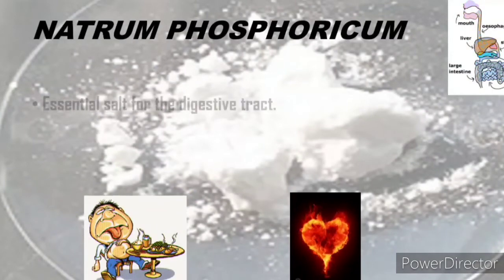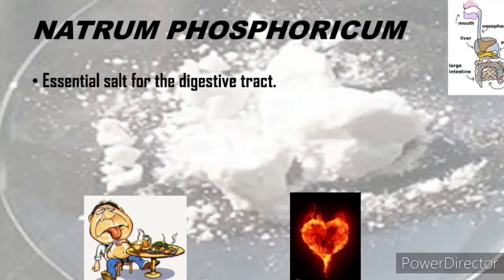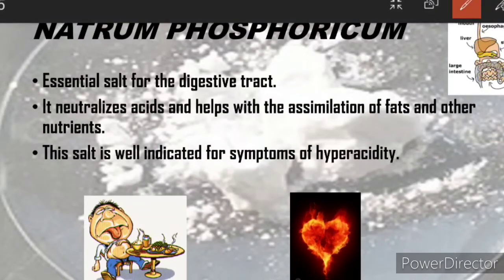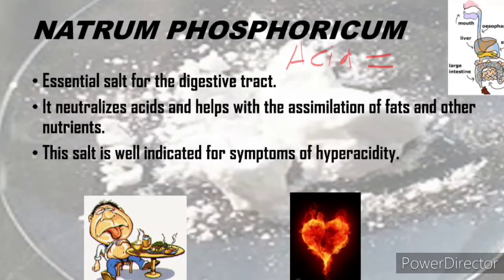Next remedy is Natrium phosphoricum. Natrium phosphoricum is also known as acid neutralizer. It is an essential salt for the digestive tract.